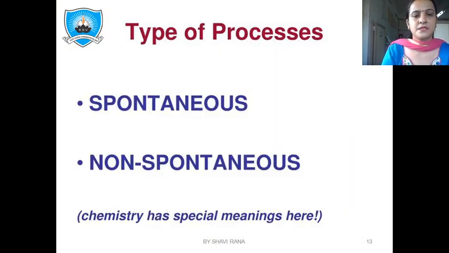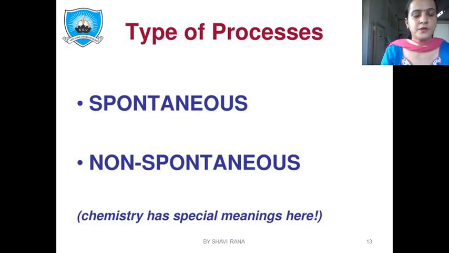Fine. Then types of processes: there are two types of processes, spontaneous and non-spontaneous. Spontaneous is a word from which we can easily understand the processes which can occur easily, which are favorable to occur, which can occur automatically. These are the spontaneous processes. So many of the reactions in our universe occur spontaneously. For example, preparation of food by plants, and exchange of carbon dioxide and oxygen from humans to plants and from plants to humans.